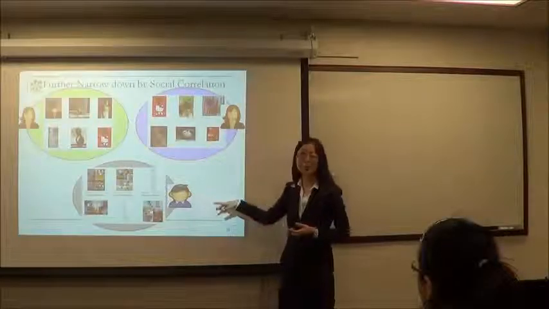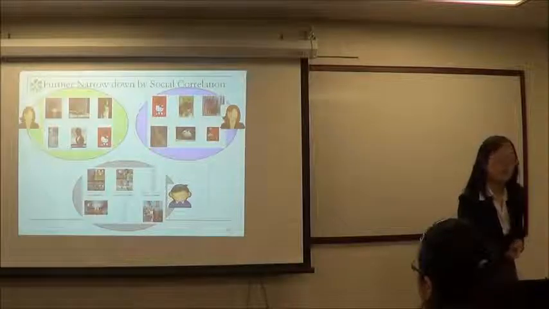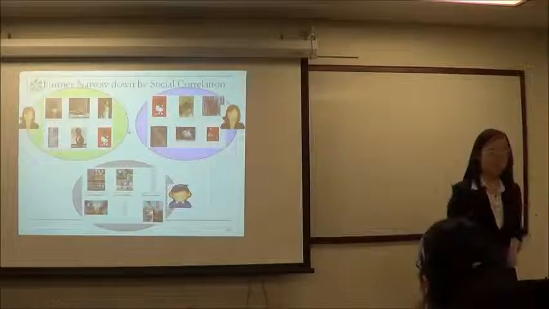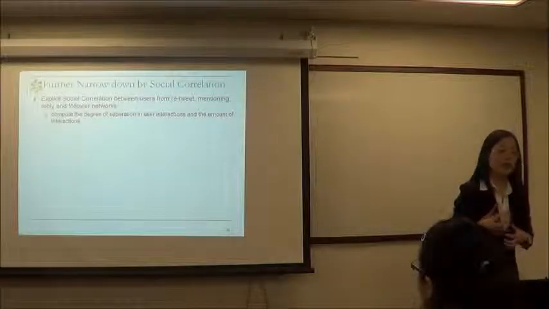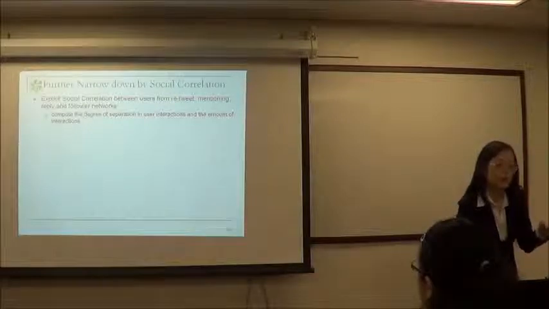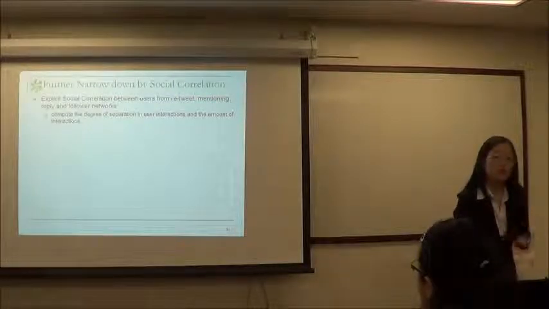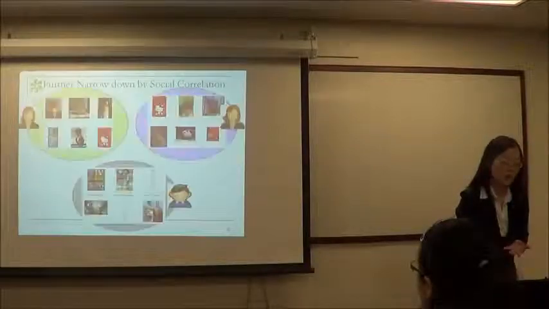So the idea is, if we can count the social distance, then we can further narrow down the scope. As I said, we can try to look at how many interactions they have. So we can check how frequently they tweet and mention or follow each other. But that kind of social network is really sparse, right?